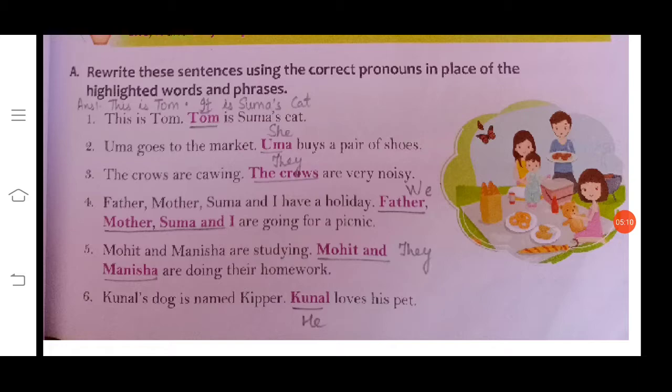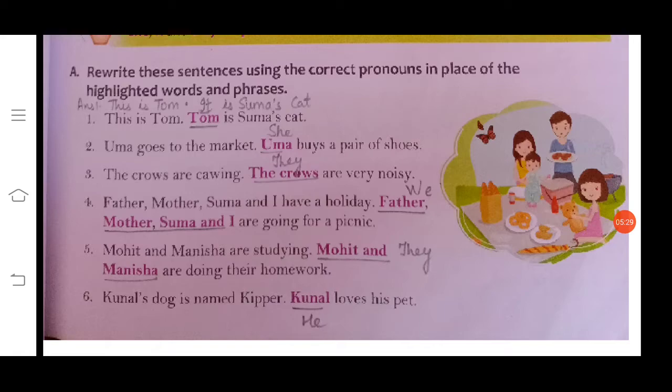Children, you have to rewrite the full sentence. Okay, the full sentence you have to write, but in the answer I have written only the underlined part. So please rewrite this full sentence as I am speaking. Number 3 answer is: the crows are cawing, they are very noisy.